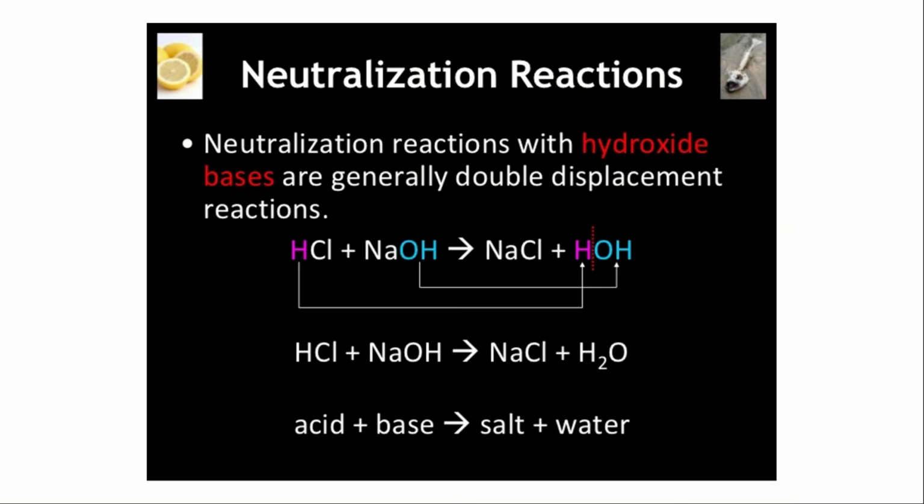Neutralization reactions with hydroxide bases are generally double displacement reactions. You can see the double displacement taking place. In HCl plus NaOH, the H from hydrochloric acid and the OH from NaOH combine to become water, H2O, and the remaining Na and Cl form NaCl, the common salt. So acid plus base gives salt plus water.